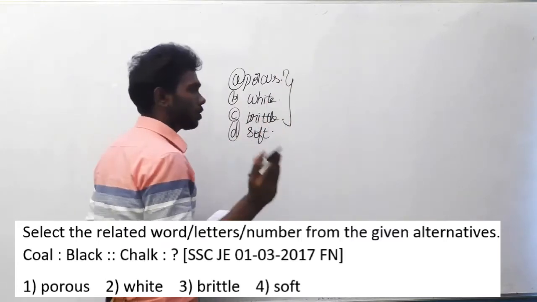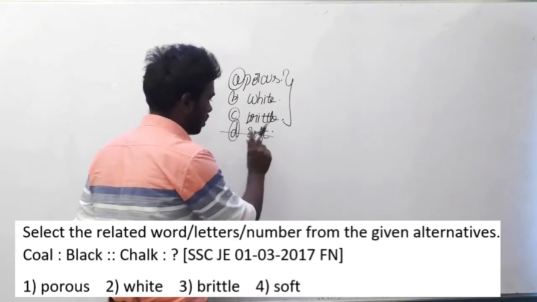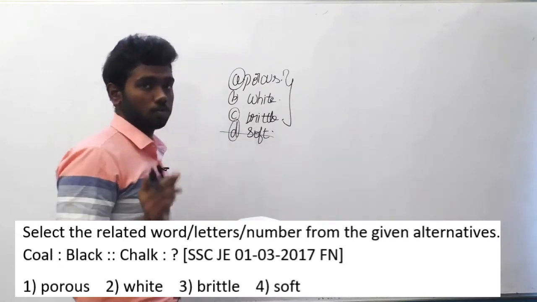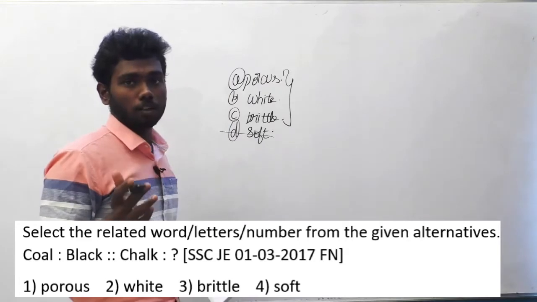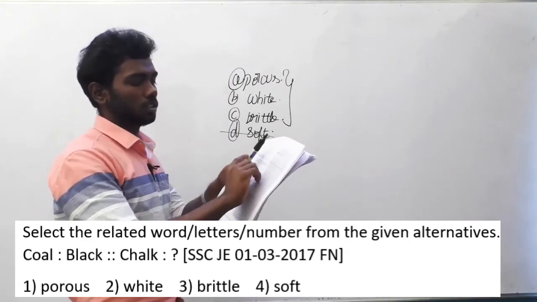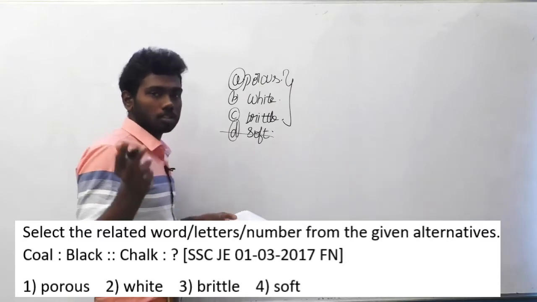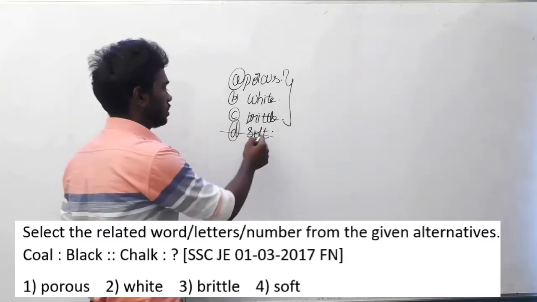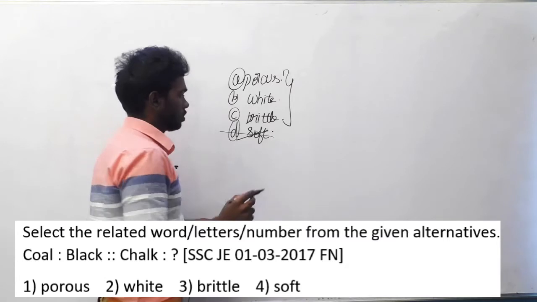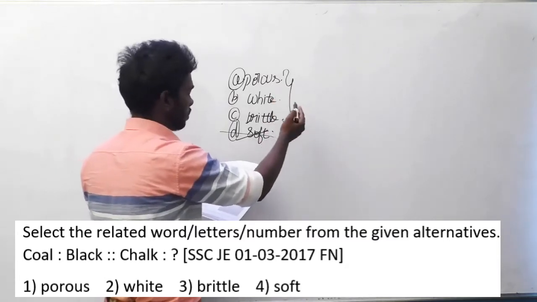The fourth option is not a property of a chalk piece because a chalk piece will not look soft, it will look smooth. There is a difference between soft and smooth. Smooth means the surface, soft means the whole material. So the chalk piece is not soft, it is smooth. However, this is not the answer here. So these three options are the properties of a chalk.